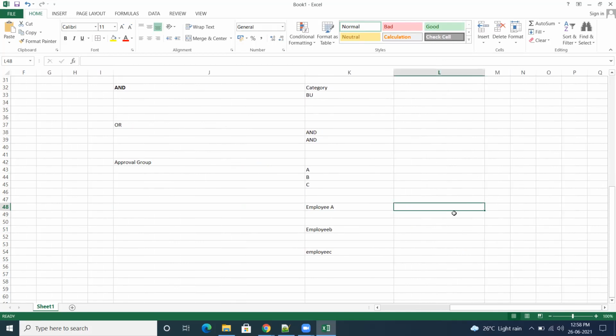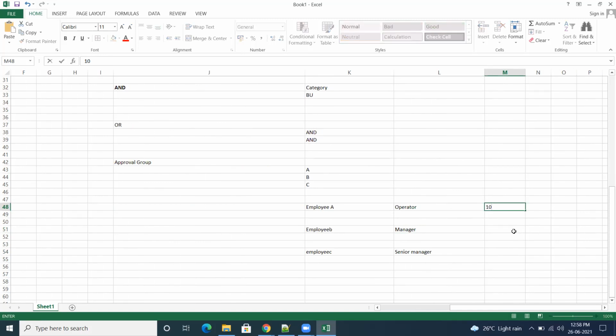See, the first employee's job is important here. The job is operator. Second employee is the manager. This guy is the senior manager. And system will ask what is the level. His level in the company is 10. His level in the company is 50.